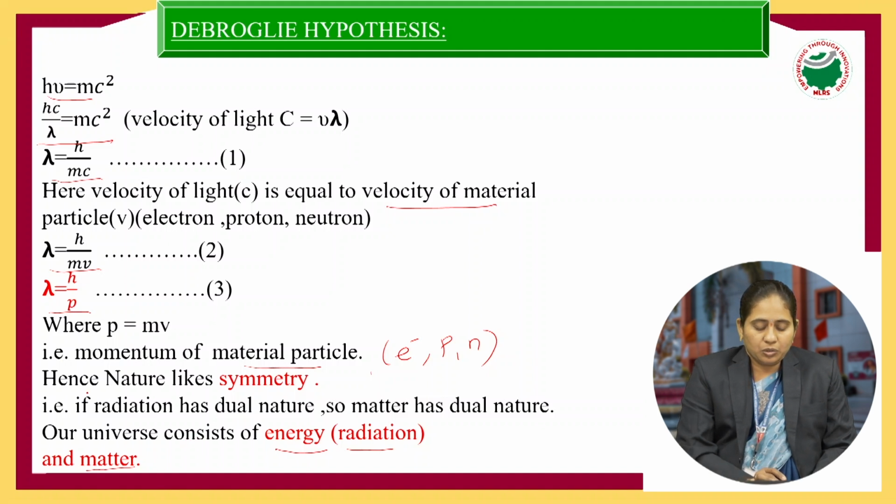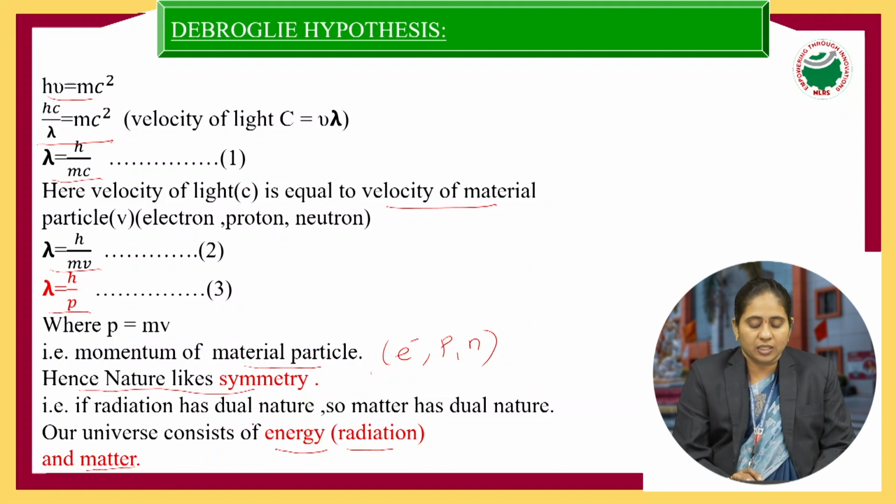Because nature likes symmetry. Symmetry means if one has dual nature, the other also has dual nature. Since the entire universe consists of energy and matter, if radiation has dual nature, obviously matter also has dual nature.